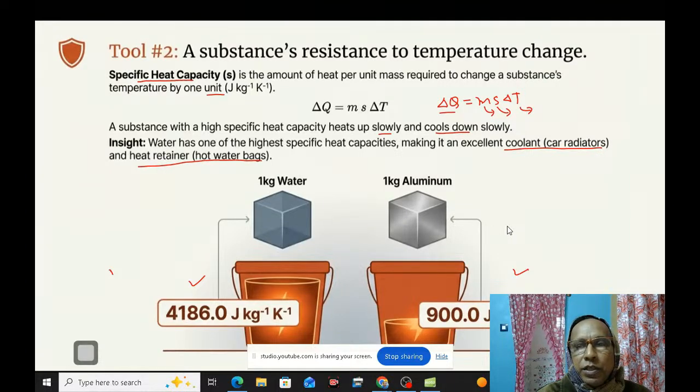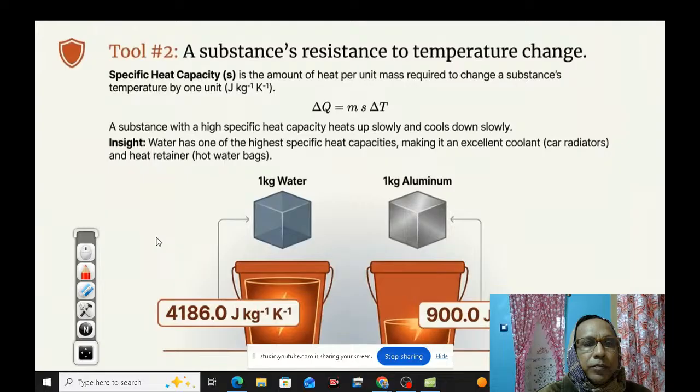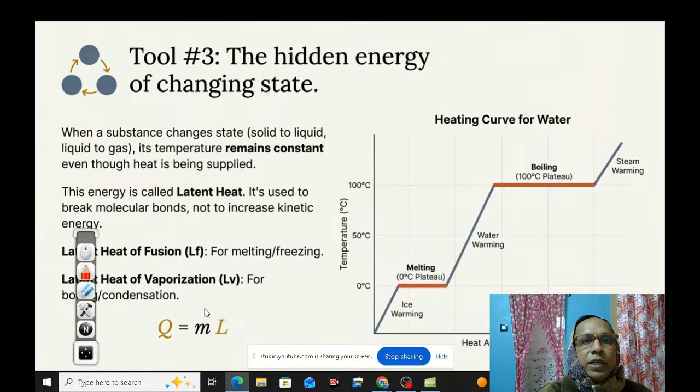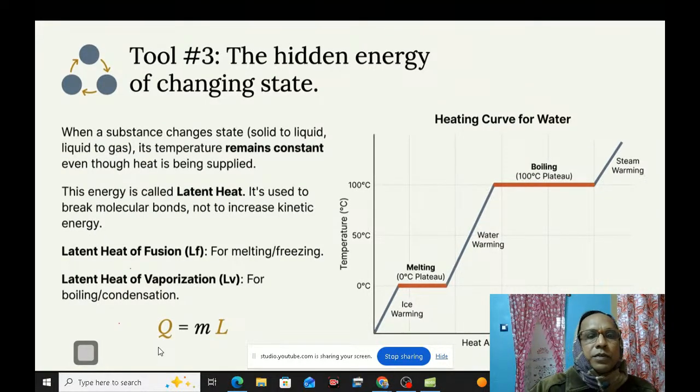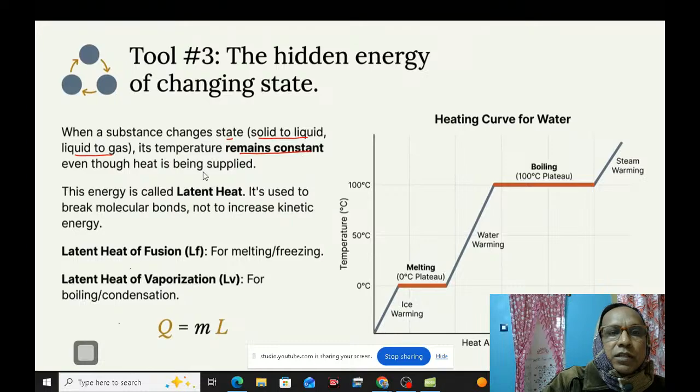Now we are going to another important phase, the hidden energy of changing state. This is also very much important to know. When a substance changes state, that is solid to liquid, liquid to gas, its temperature remains constant, even though heat is being supplied.